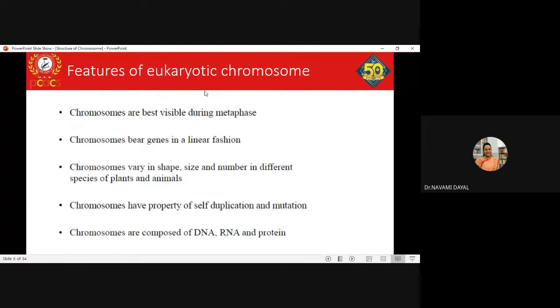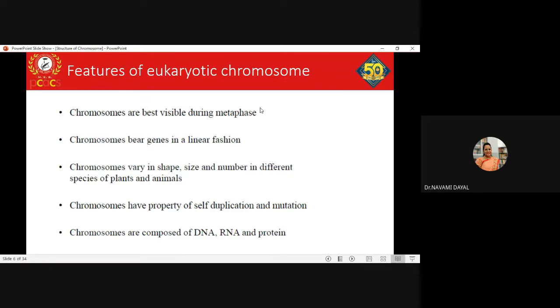Coming to the features of eukaryotic chromosomes. Here we slowly start streamlining ourselves towards human cytogenetics. We will be dealing wholly and solely with human cytogenetics and not with plant cytogenetics. What are the different features of eukaryotic chromosomes? Even plants are definitely eukaryotes, but we will be mostly focusing on human chromosomes.